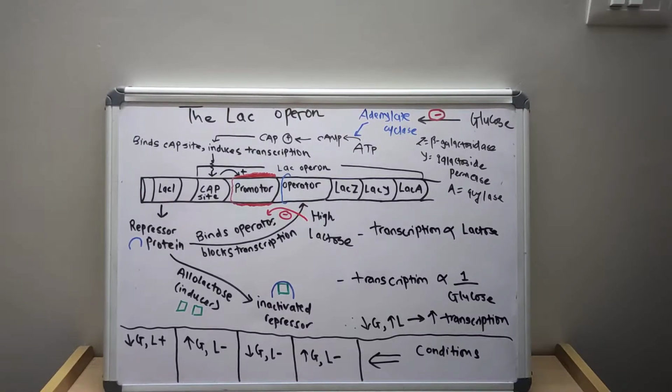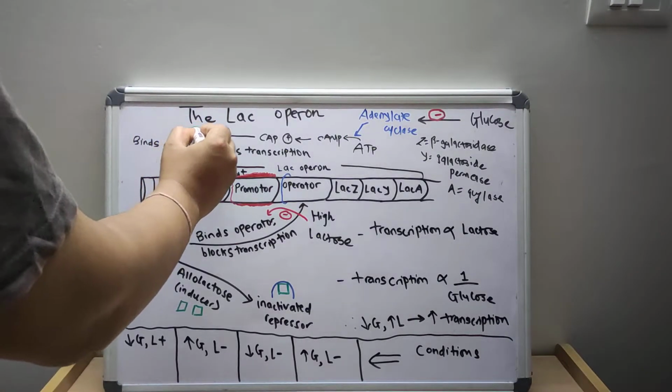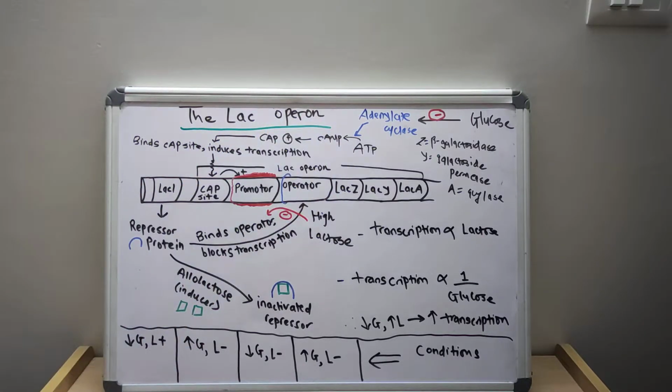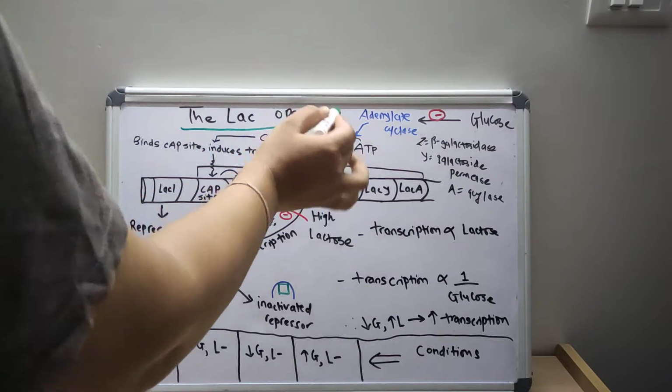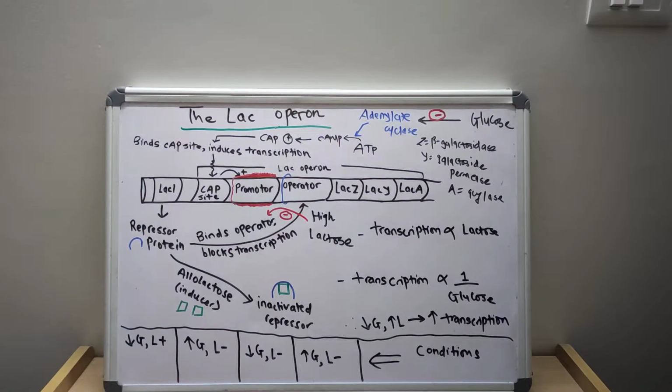Hello everyone, today we are going to read about the lac operon concept. The operon is the coordinated unit of genetic expression in the bacteria.